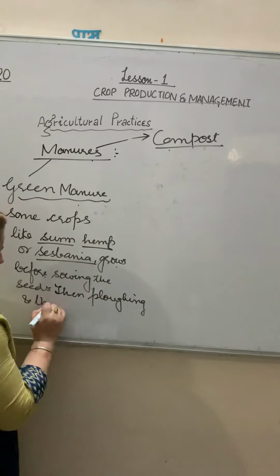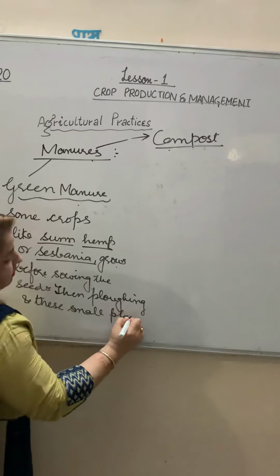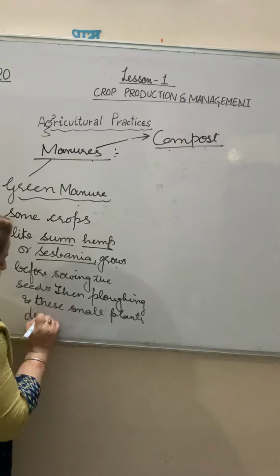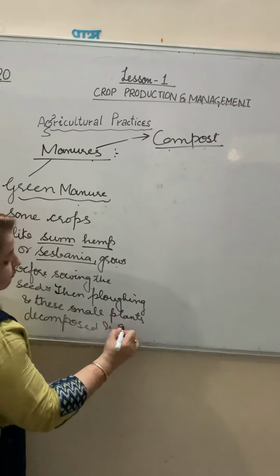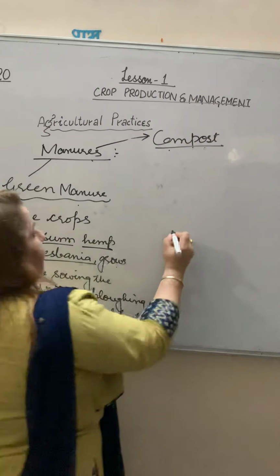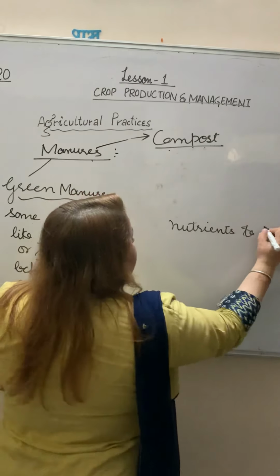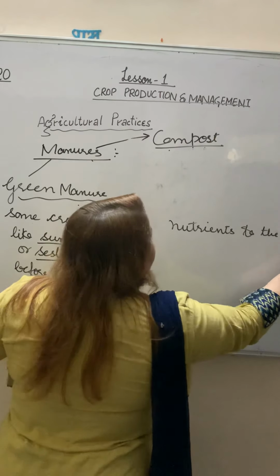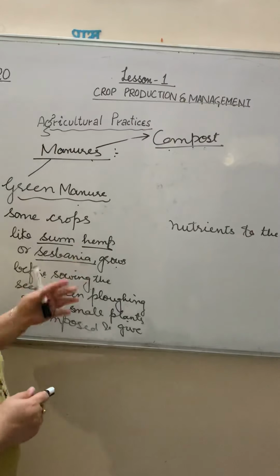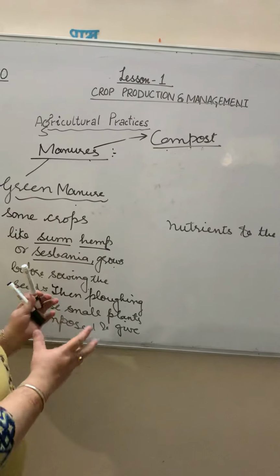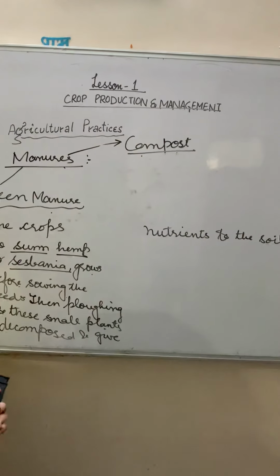and these small plants decomposed and give nutrients to the soil. This is the one easiest method. So these are very rich, so we will grow these types of crops to fulfill the requirement of the nutrients in the soil. This is what about the manures.